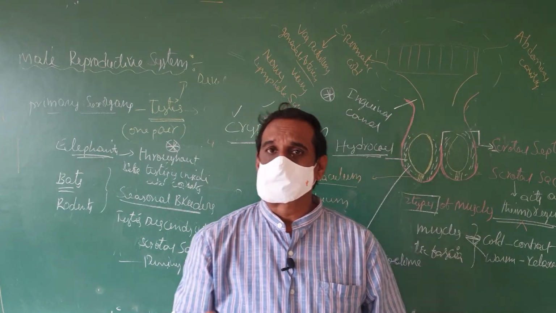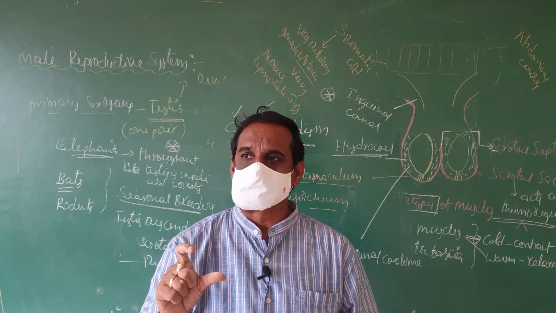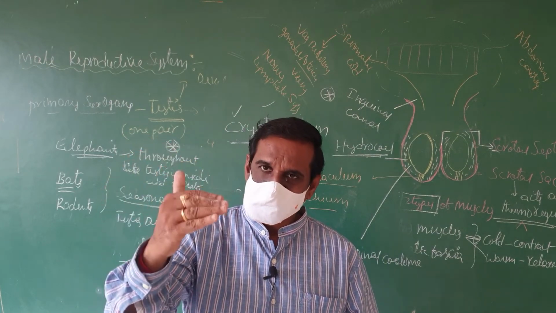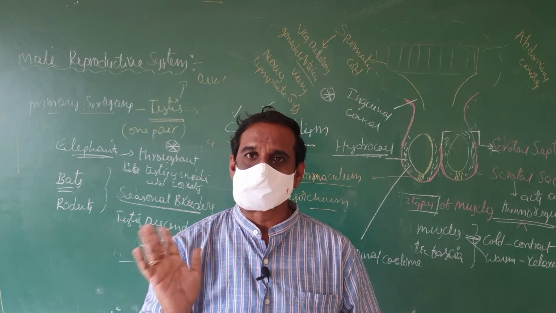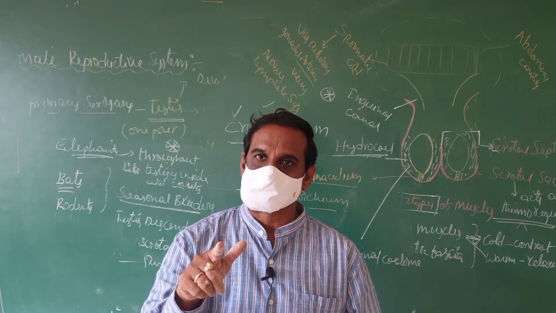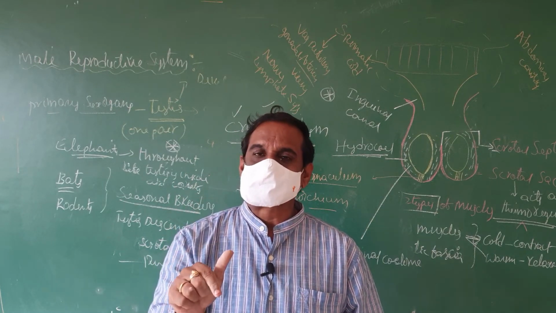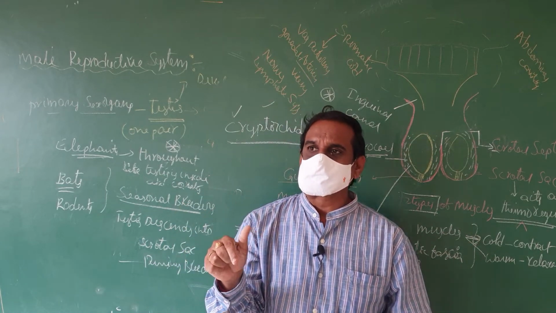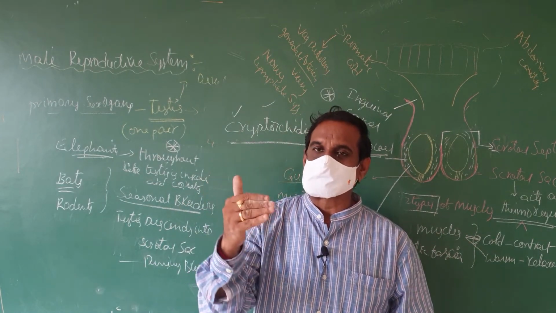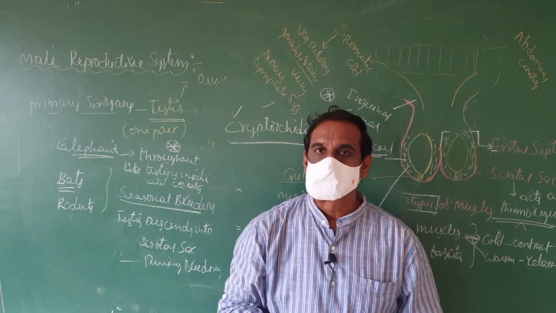Here is one word you have to remember: cryptorchidism. What is cryptorchidism? When the testis does not descend into the scrotal sac, even after birth, it is called cryptorchidism. In cryptorchidism cases, the testis can be brought down into the scrotal sac by surgery, which is called orchiopexy.